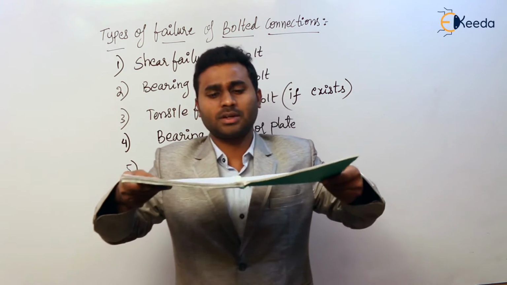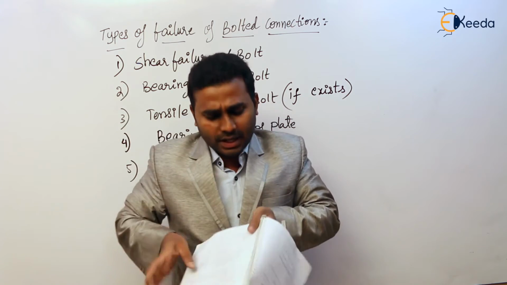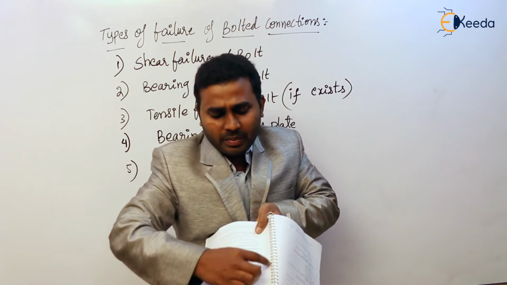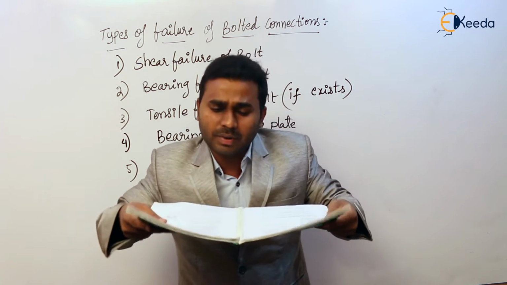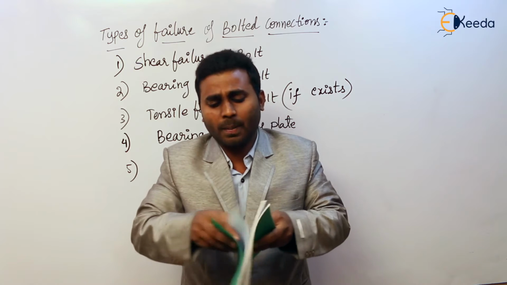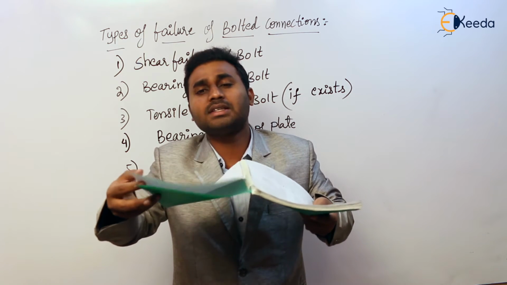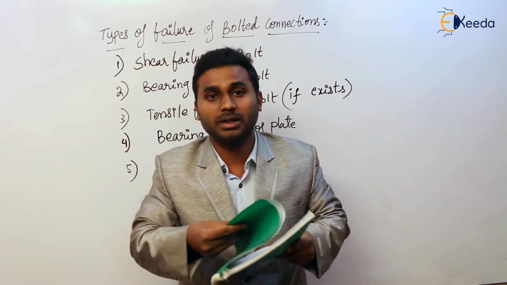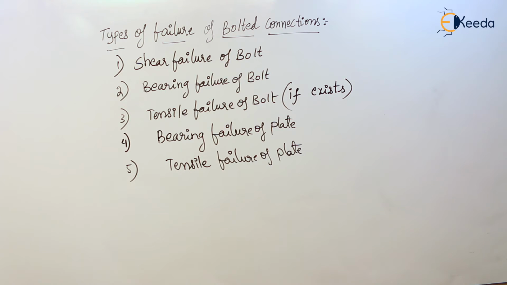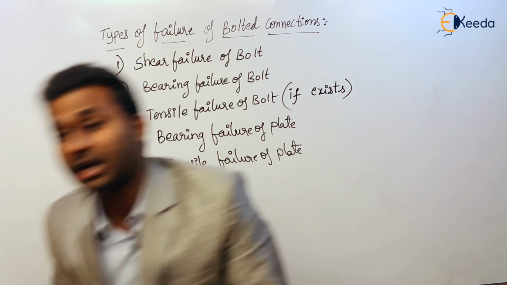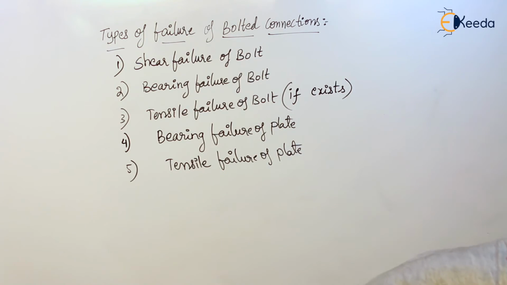So assume that these are two plates. Two plates are connected by using a bolted connection. See here the holes, we have made the holes. So by using a bolted connection we have made a connection. So now how is it going to fail? In tension, tearing like this. Tearing. Yes or no? So like this the tearing failure of the plate takes place. Agree or not? So that is the tearing failure of the plate. So in this way all these failures are taking place in the bolted connections. So now is it clear how they are going to fail?